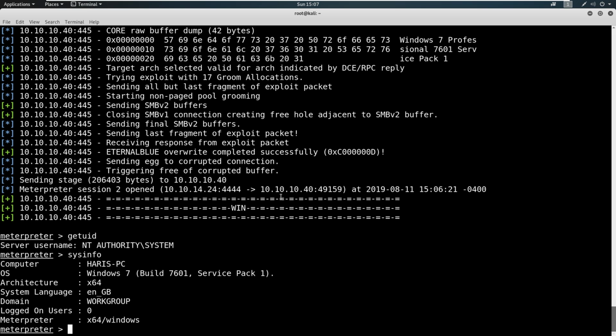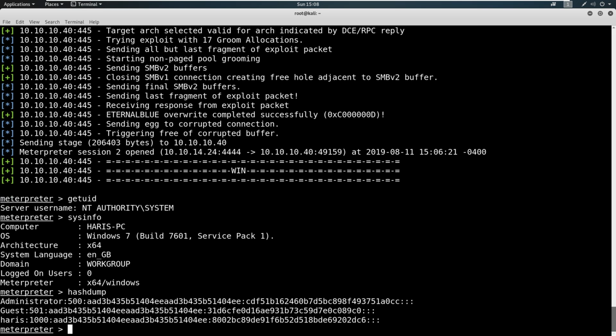Remember from the previous episodes, first things first, why not dump some hashes, right? So now we can take these hashes and we can try to pass them around the network. We can try to crack them as well with Hashcat or John or whatever, and see if this gets us a foothold anywhere else in our network. We can also dive into the machine and look for valuable information.